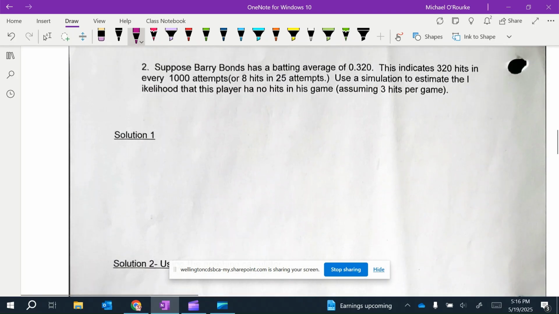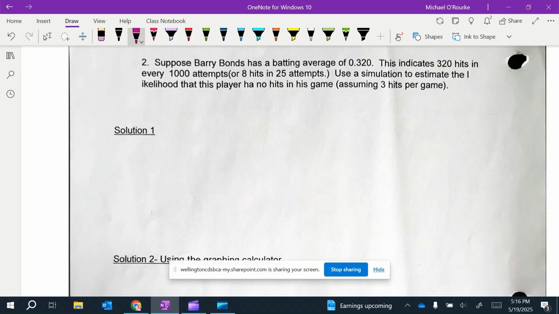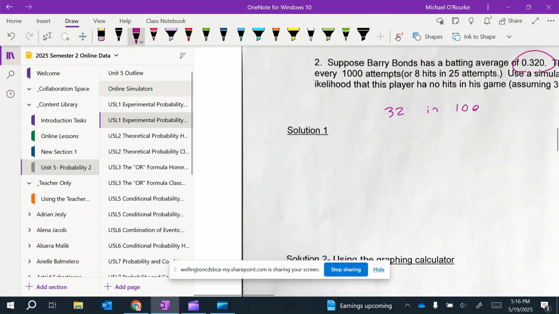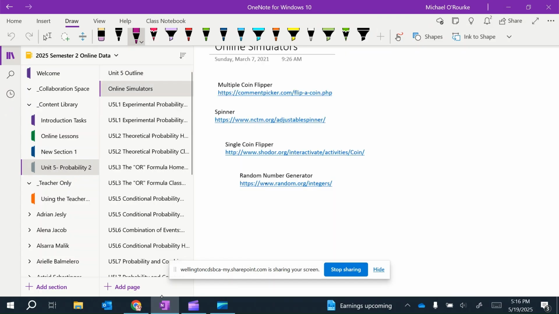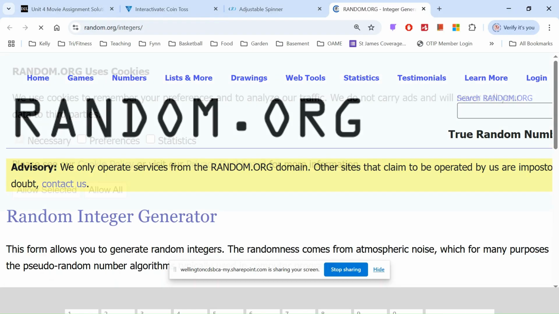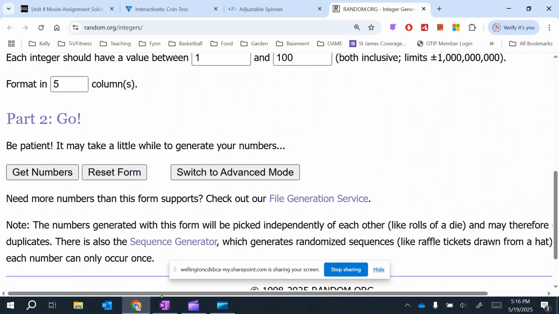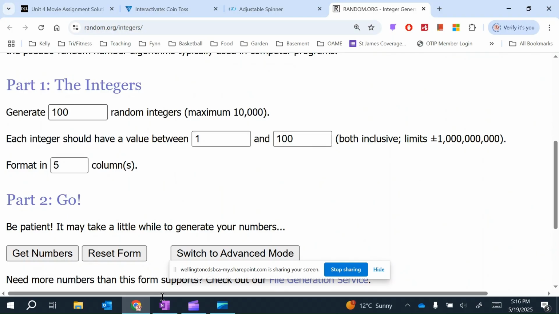Then, suppose Barry Bonds, the baseball player, bats .320, which indicates 32 hits in 100 at-bats. Use a simulation to estimate the likelihood. Well, oops, here's my simulator here. Let's go to random number generator. So what we could do here, and we could generate it. That's the exact question.